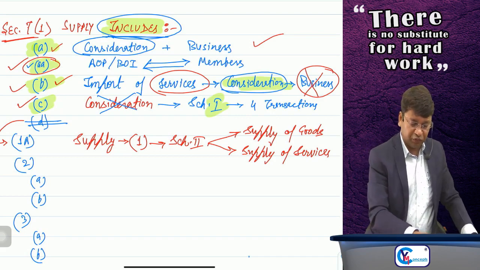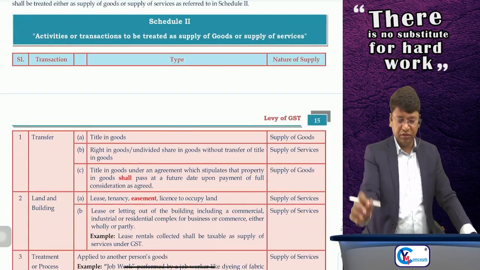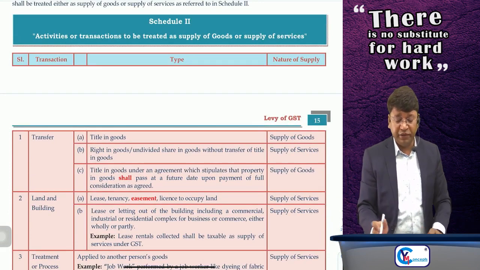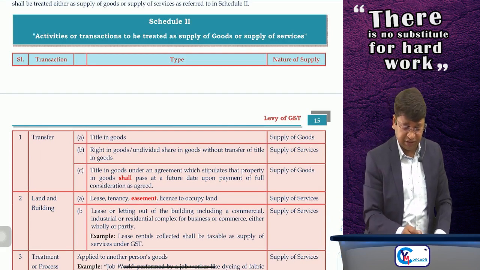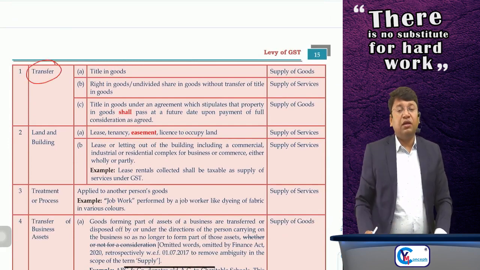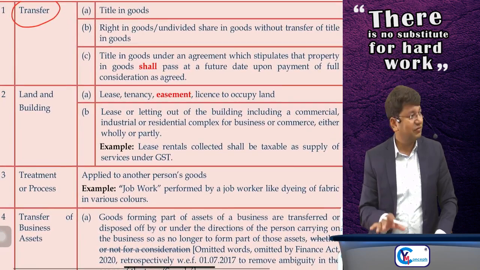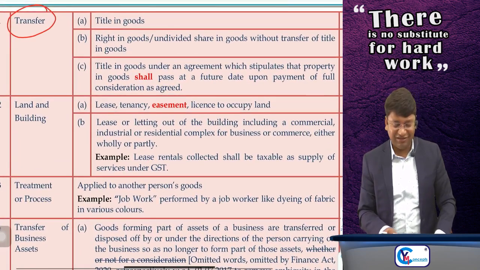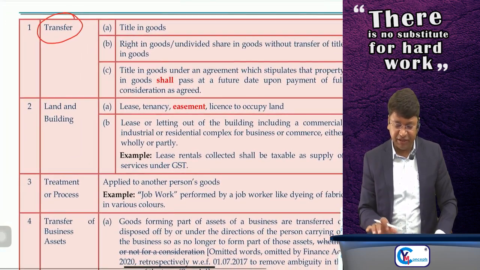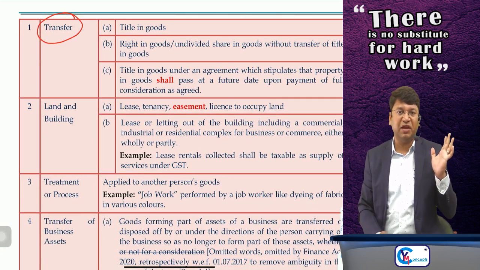Now Schedule 2, what does it say? Activities or transactions to be treated as supply of goods or supply of services. First para is regarding transfer of goods. I have intentionally hidden the answers. You yourself will say whether it is supply of goods or not.